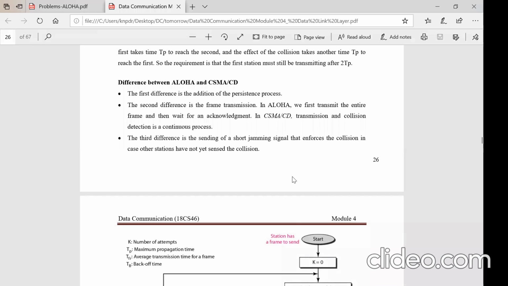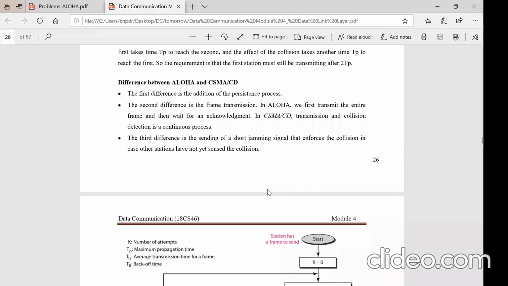All of them should go back into one of the persistence methods, wait for the channel to be free and then send the packets, which means the 3 processes there. So in CSMA CD, a station releases the data and keeps checking the channel for a collision. If it detects the collision, it aborts.